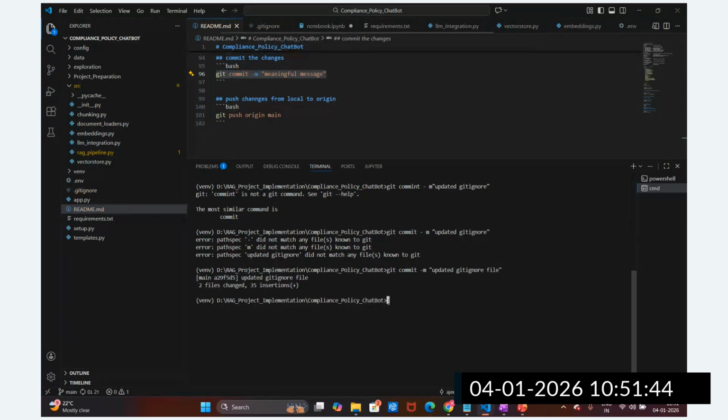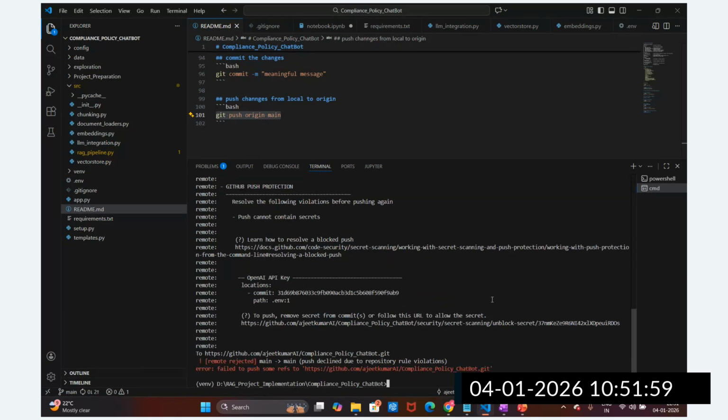Then after the commit, what is the next thing, guys? Yes, after the commit we have to push this again, right? We have to push this main branch. So now you can see it is still declined with an error: failed to push some refs. The compliance policy .git, some rule violation, declined due to repository rule violation.